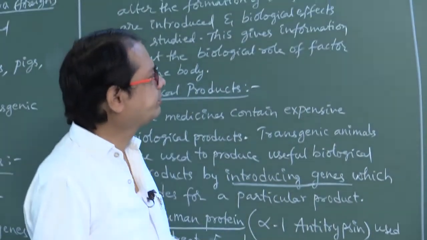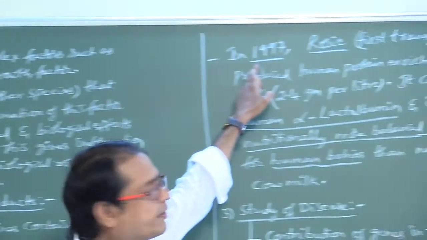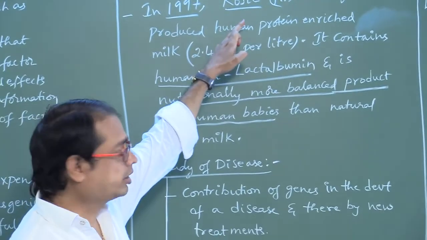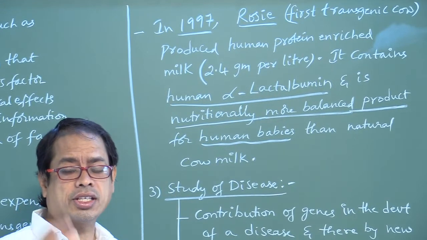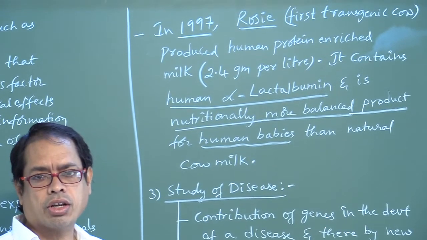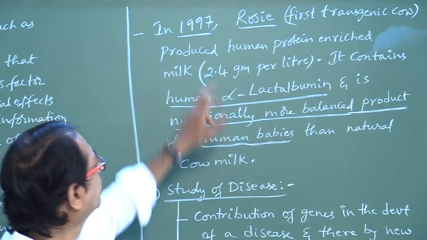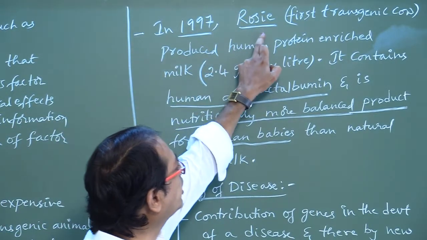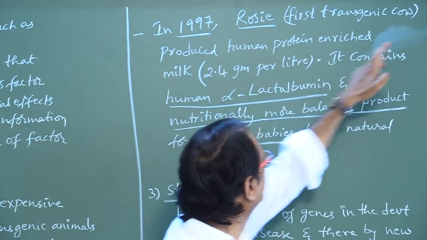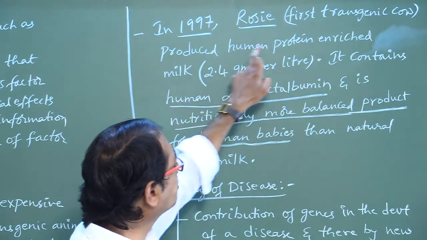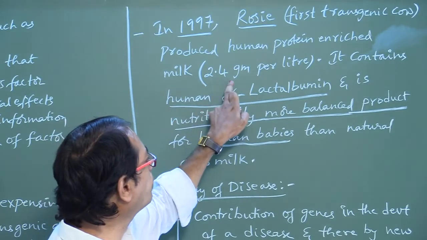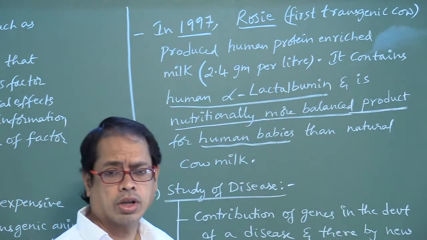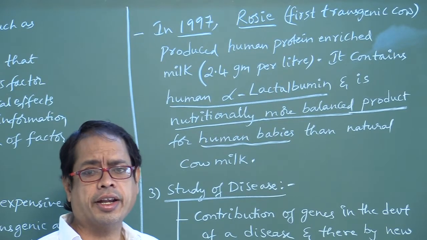Okay, next one. In 1997, Rosie, the first transgenic cow. The first transgenic animal is a cow, and the name of that cow is Rosie. In 1997, Rosie produced human protein enriched milk, which contains 2.4 grams per liter. How much protein does it contain?